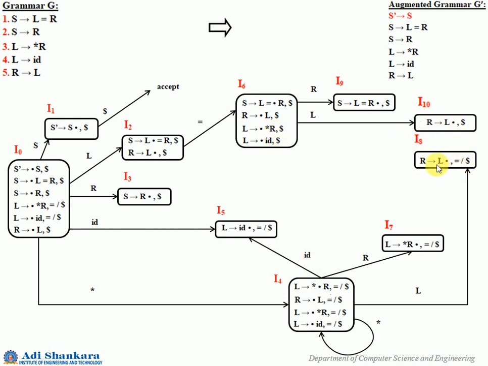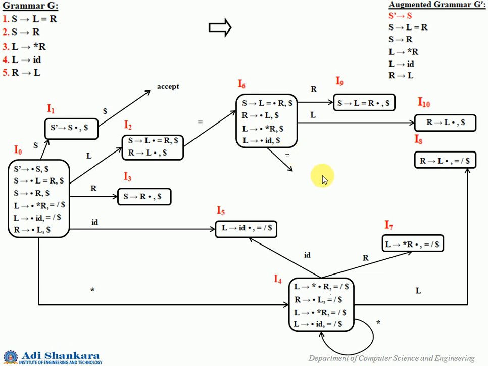Here we have the same LR0 items, and you have multiple look aheads when I8 and I10 are compared. Here also it is going to happen the same way. Actually it is not the same. From I6 you cannot have the star transition go to I4. Here it will go to a new state.